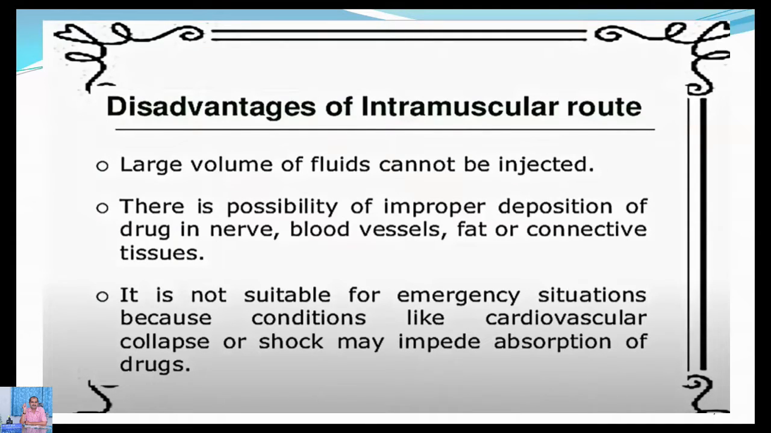So the disadvantages of the intramuscular route. Each route of administration has its own advantages and disadvantages. There is no perfect route of administration, and it depends upon the type of the drug, its pH, its chemical properties, its physical properties, patient's compliance, and many more parameters. There is a possibility of improper deposition of the drug in the nerve, blood vessels, fat, or connective tissues.